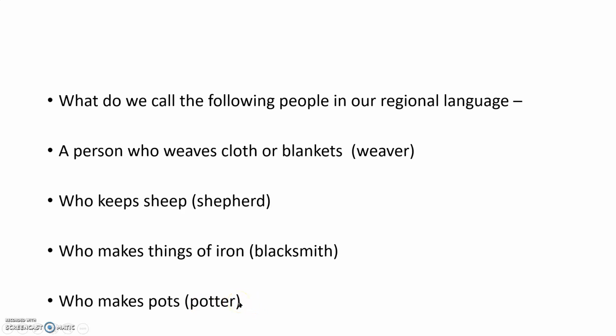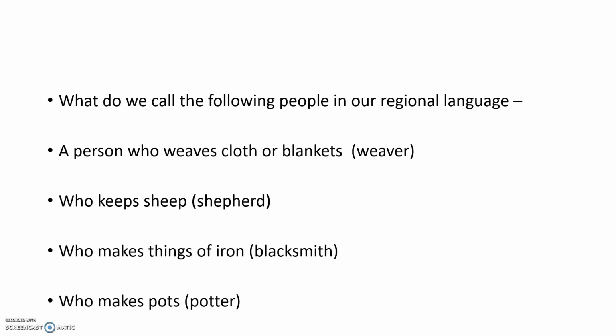So these people all have some skill and they will do this work to get something. Okay, so a weaver is there. He will make the clothing and blankets. Then he will sell those and whatever they want they can get. Like that shepherd also. Like that blacksmith also.